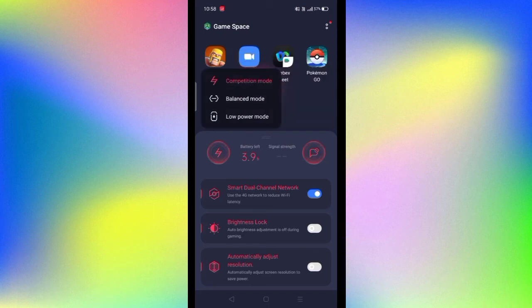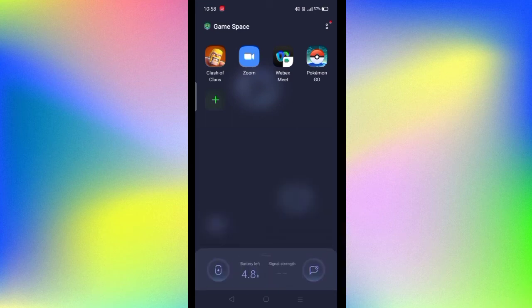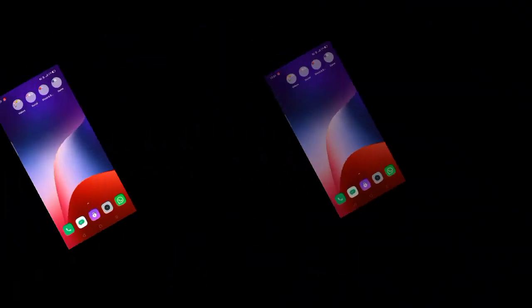Okay, so guys, now let's move on to the next mode, that is balanced mode. It consumes much power, but as compared to competitive mode, it consumes less power. And guys, the last and final mode is low power mode, which consumes very much less power as compared to the rest of the two. So guys, these three modes are very important for gamers, and as per their requirement they can set it to whether competitive mode, balanced mode, or low power mode. So guys, I hope you will also definitely check it in your phone, and you can also enjoy it by selecting any of the three modes below.